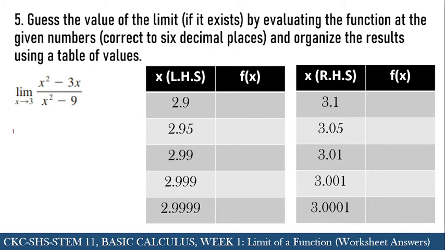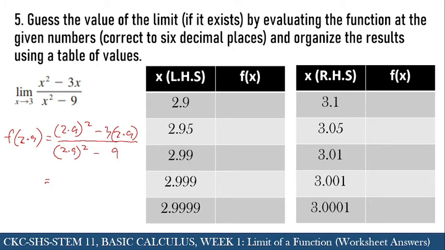So let's try the first one. So we have here f of 2.9, that will be equal to 2.9 squared minus 3 times 2.9, all over 2.9 squared minus 9. And upon simplifying this expression, this will give us the following output.